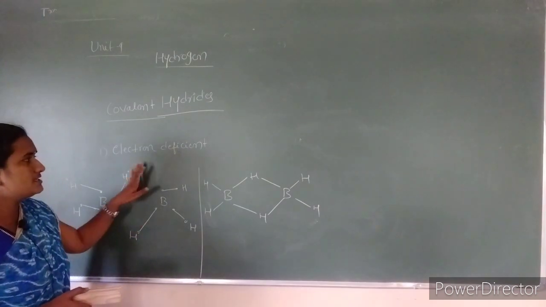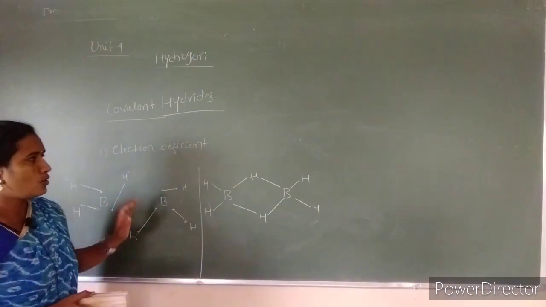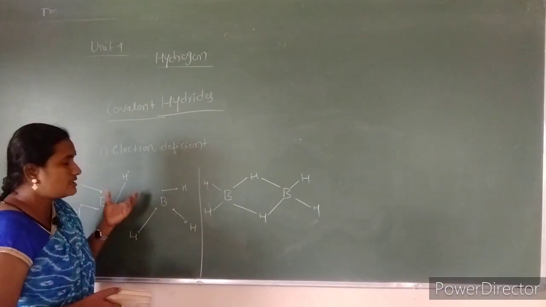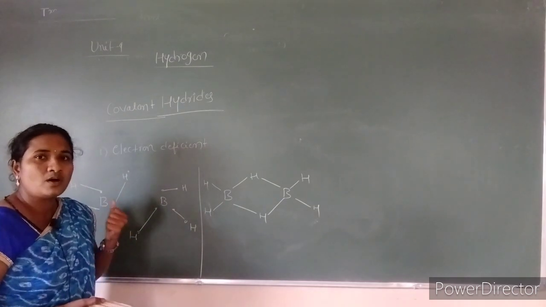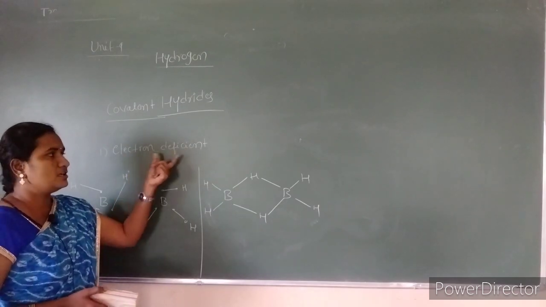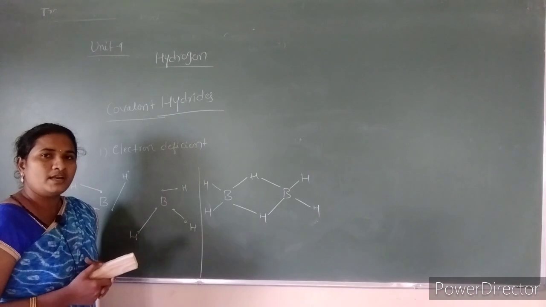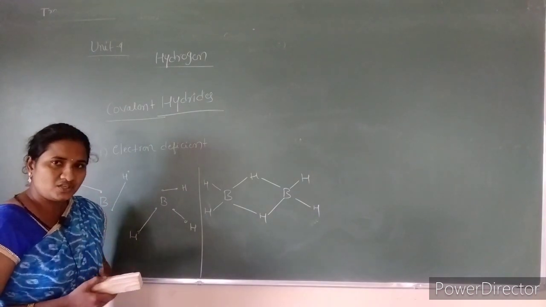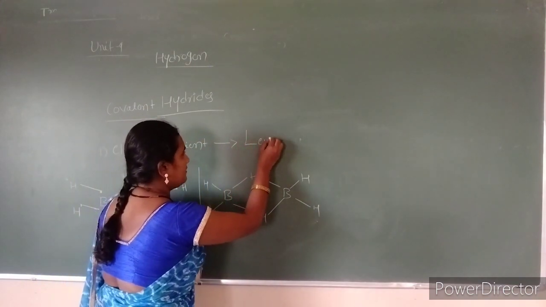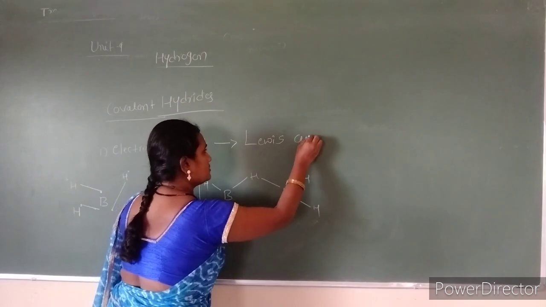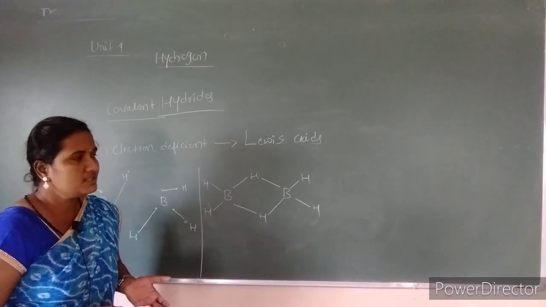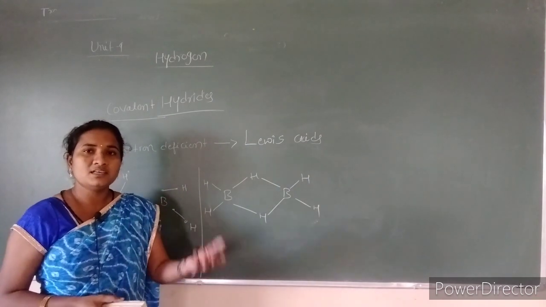As a result, it is said to be an electron deficient covalent hydride, and these behave like electron acceptors because they are greedy for electrons. They need to accept electrons to complete their Lewis structure. Because of this accepting character, these electron deficient covalent hydrides behave like Lewis acids. Lewis acids are the compounds which show accepting character, meaning they accept electrons from other species.